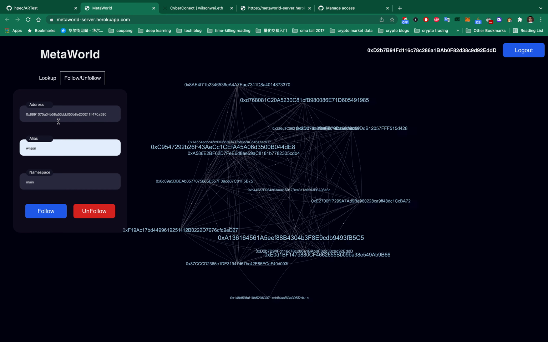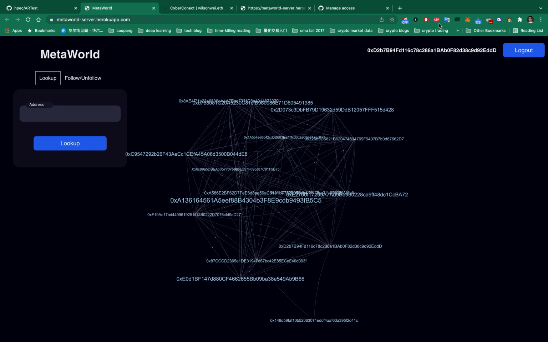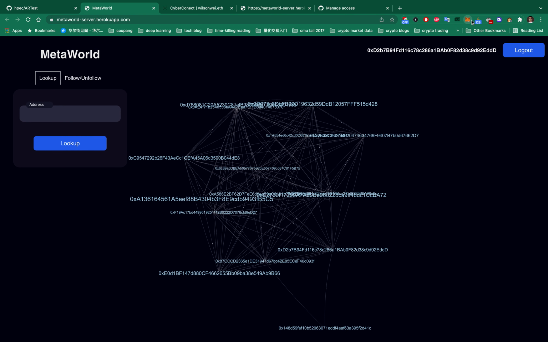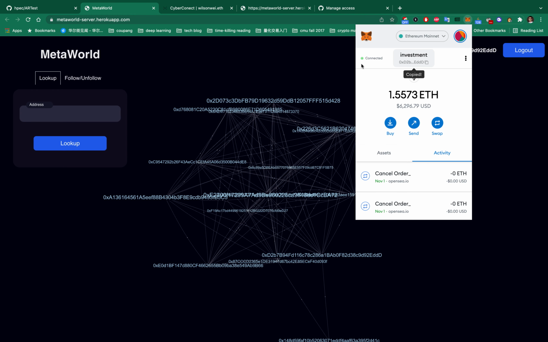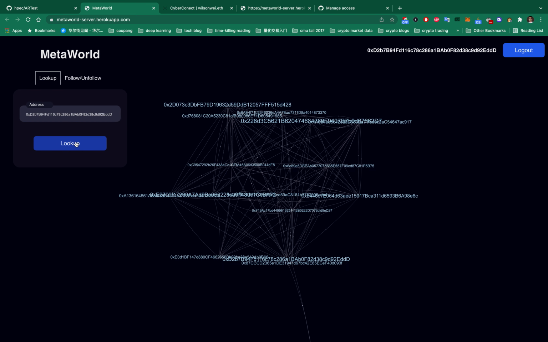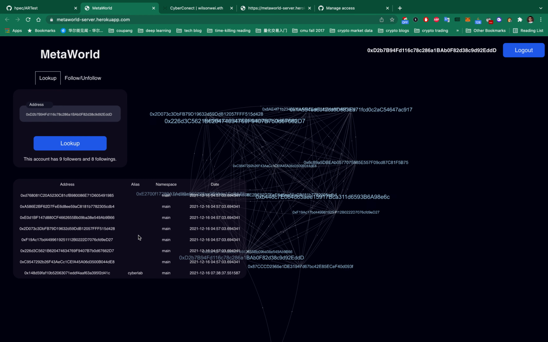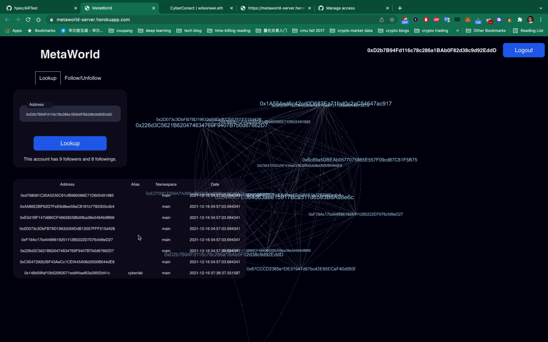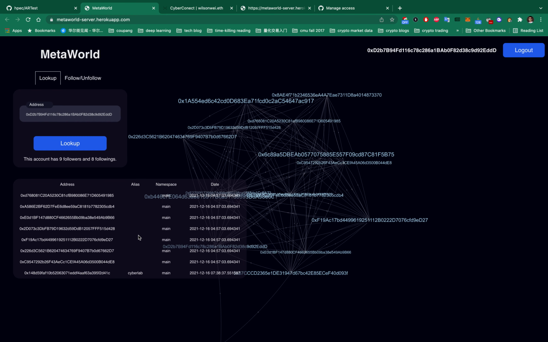Okay, let's go back to the lookup form and verify the unfollow action succeeded. Bingo, Wilson's name is removed from the addresses that I'm following.